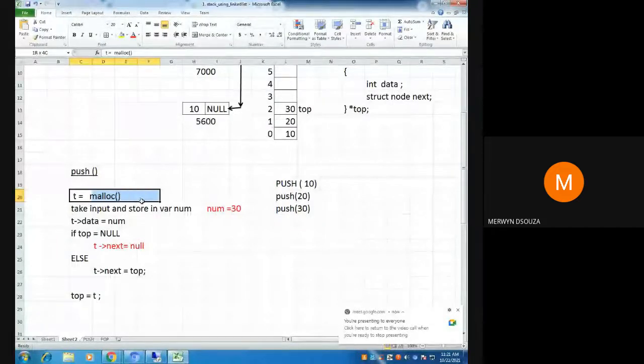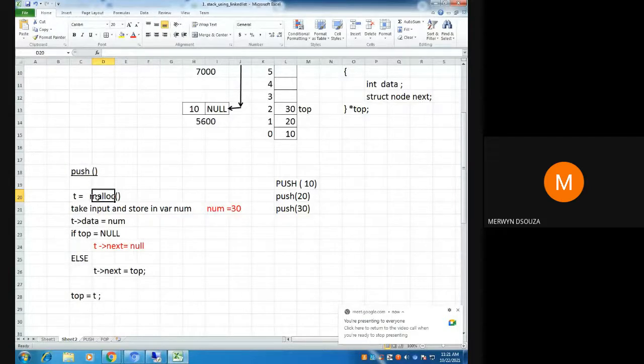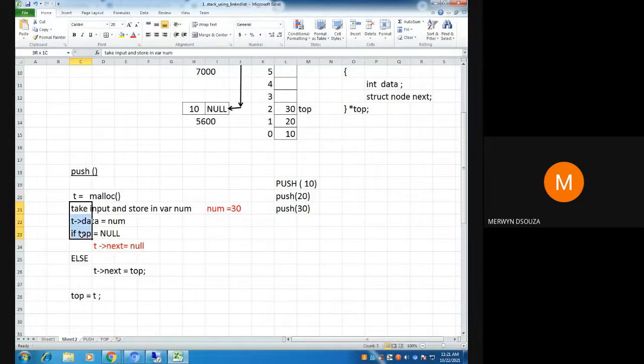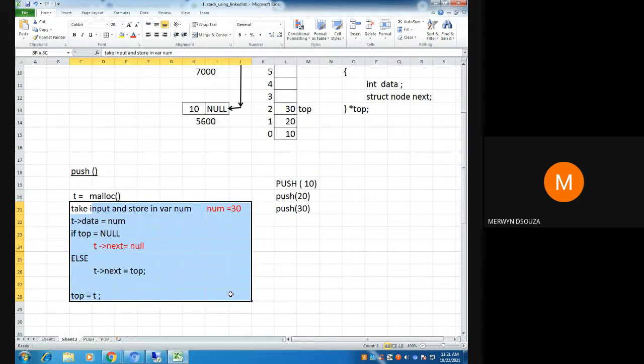If your hard disk runs out of space, then T will have a null value because malloc will not be able to allocate memory. It won't give any address to T, instead it will give T the value null. So here you can check if T is equal to null, then you should not execute the remaining code.